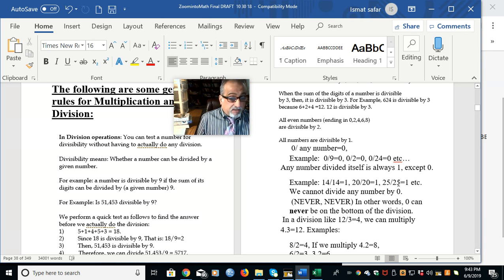Upper number can be zero, lower number can never be zero. That is the first rule in division, because you cannot divide anything by nothing, right? Doesn't make sense. So it is undefined. You can never do it.